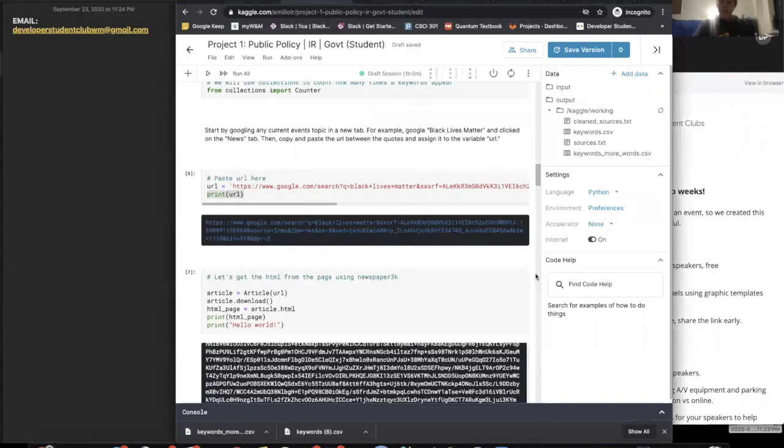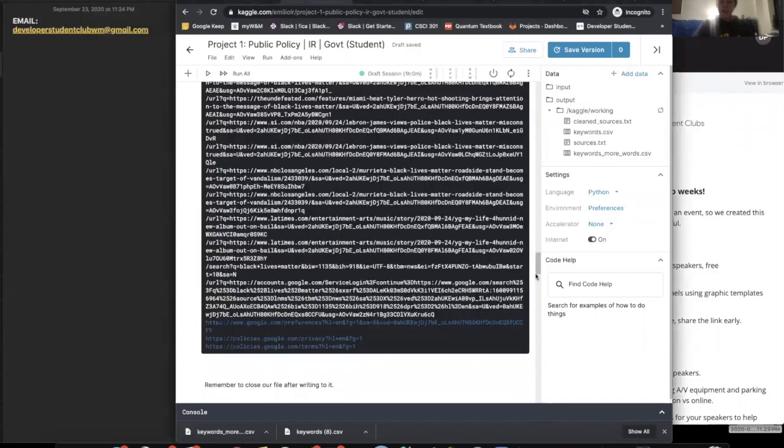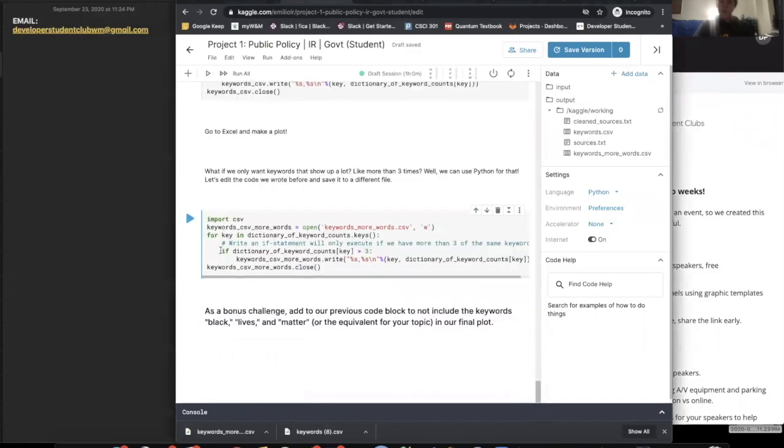I'm going to go back to that last if statement in case anybody needs to copy it. So that's all I added: if dictionary_of_keyword_counts[key] is greater than 3, colon, tab this in, run it.